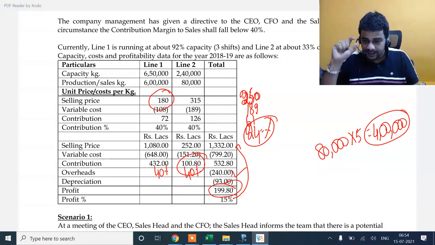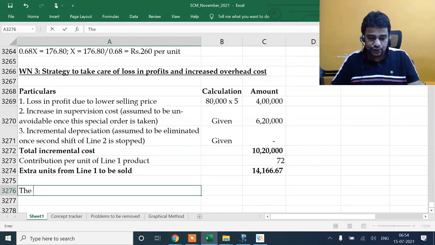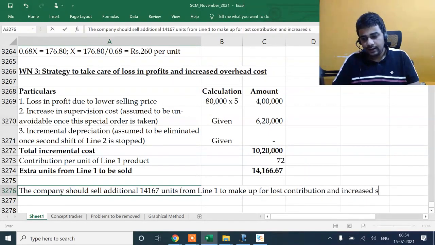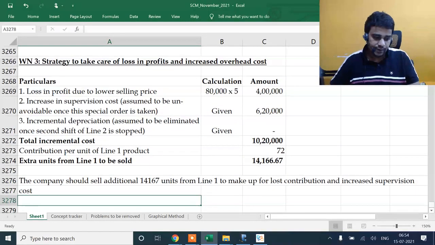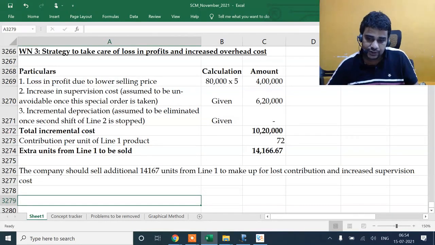6 lakh to 6 lakh 50, I have another 50,000 units capacity. So my strategy is the company should sell additional 14,167 units from line 1 to make up for lost contribution and increased supervision cost. 14,167.